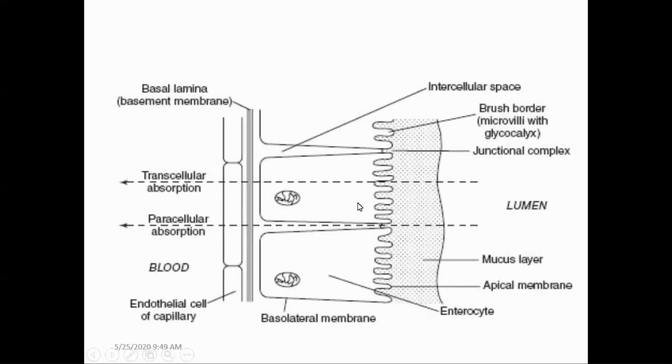In between these two cells, there is a small space, and if transportation takes place through that space, it is called paracellular absorption. This type of absorption is also called simple diffusion.